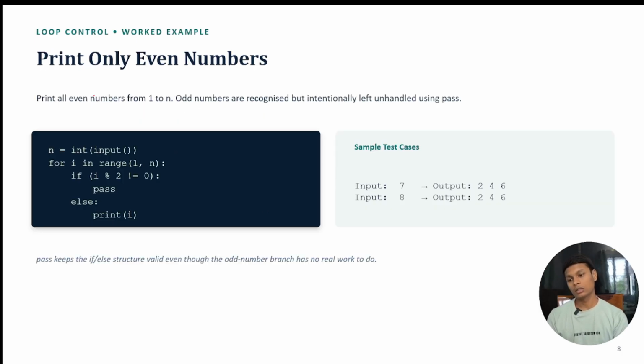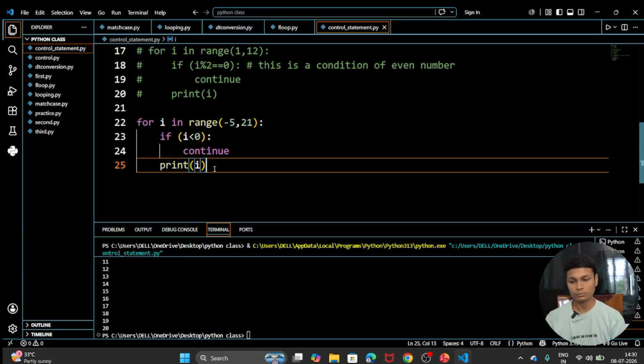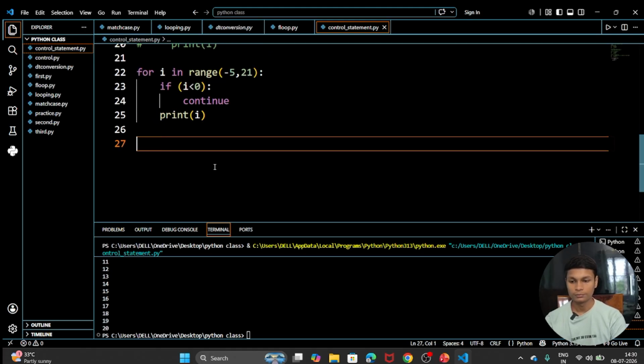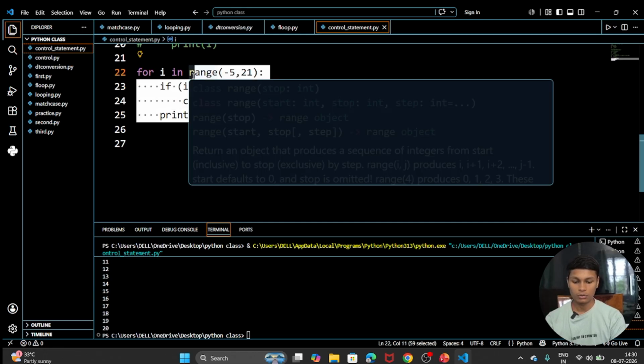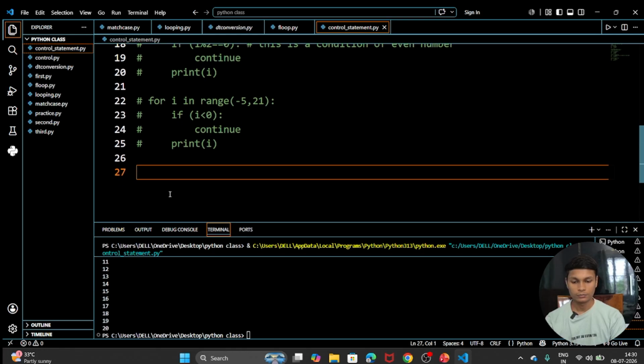Let's print only the even numbers and skip all the odd numbers. Here we could also use continue, but we are going with pass, because if the number is odd, we want to do nothing. So we are going to use pass here. Let's comment out the earlier code first so that it doesn't give any error.